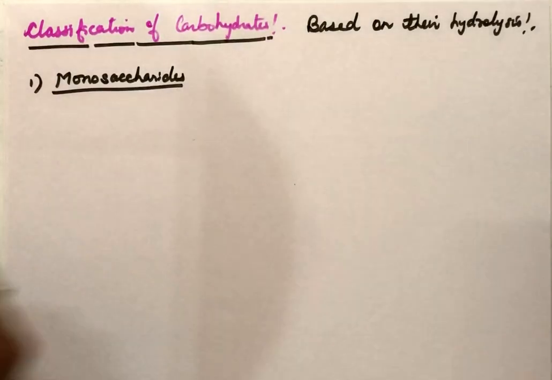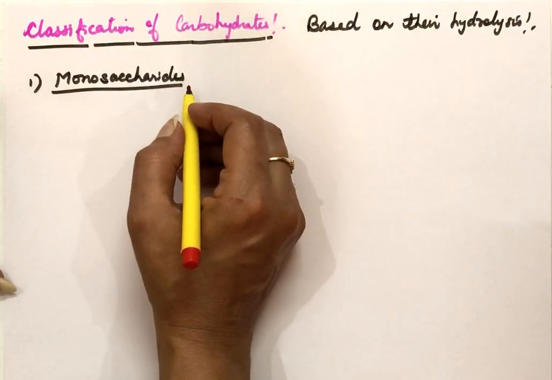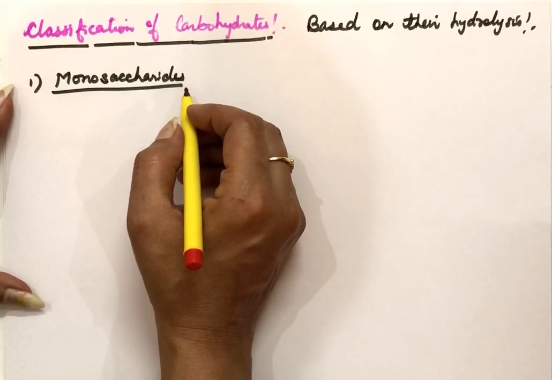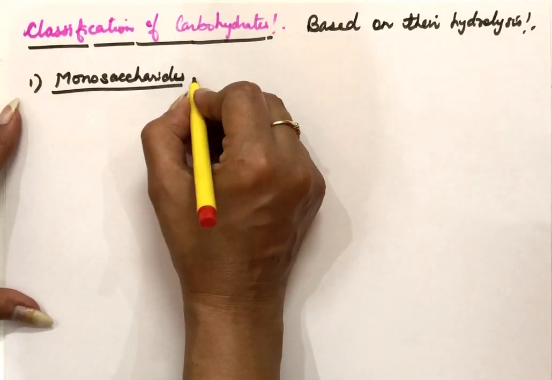Monosaccharides are those carbohydrates which cannot be divided further to give simpler units. That means these are not hydrolyzed further.